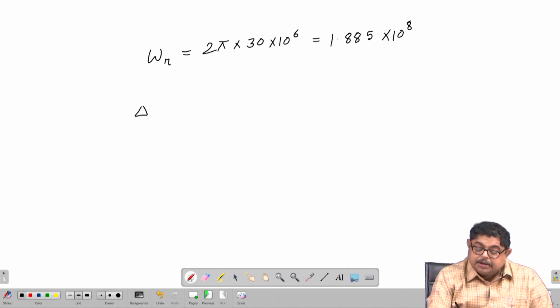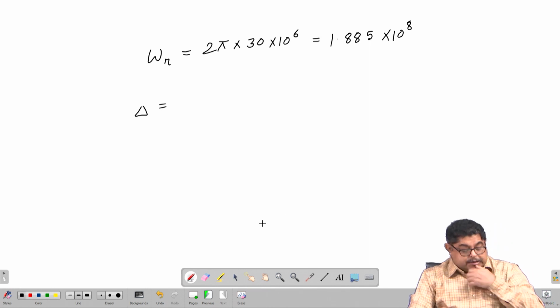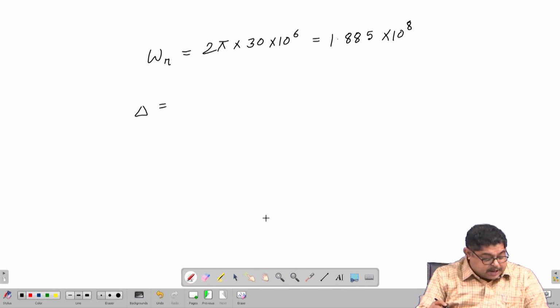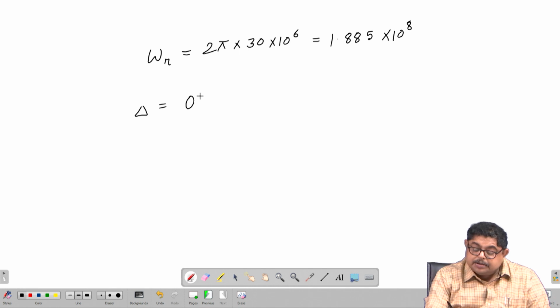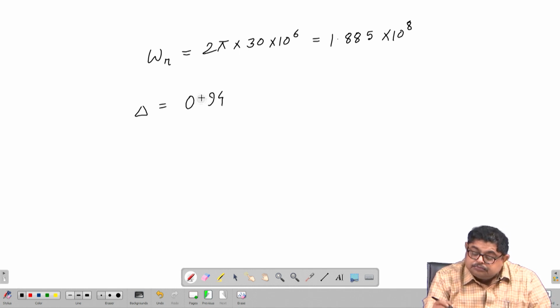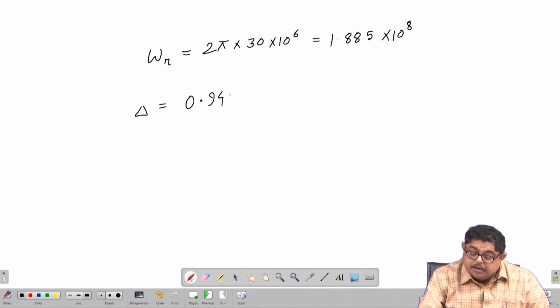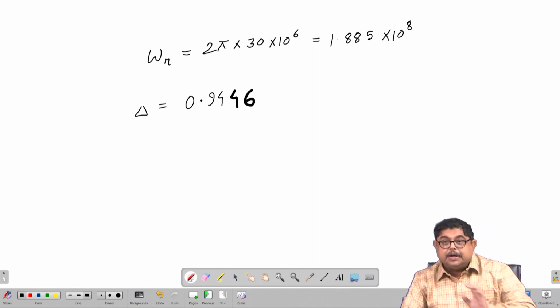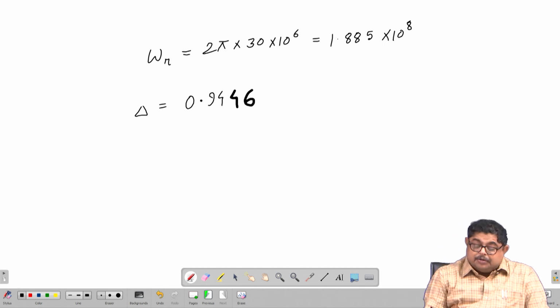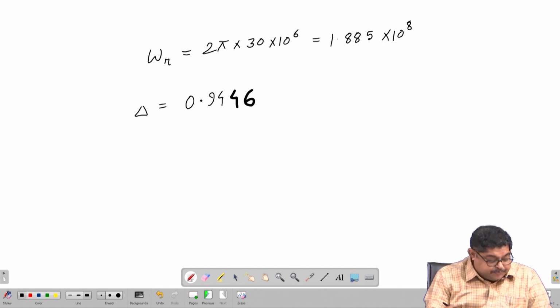So, we can calculate delta. If you put all these values in the delta, it will come to be 0.9446.